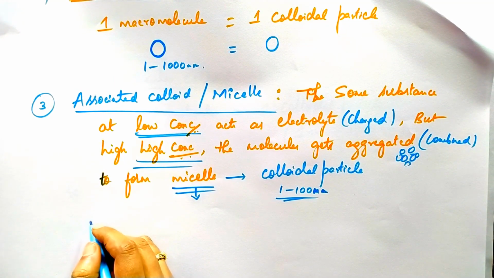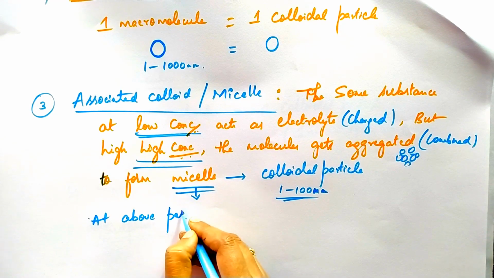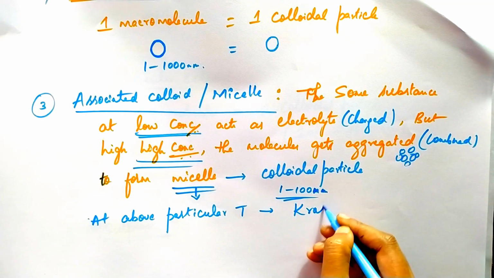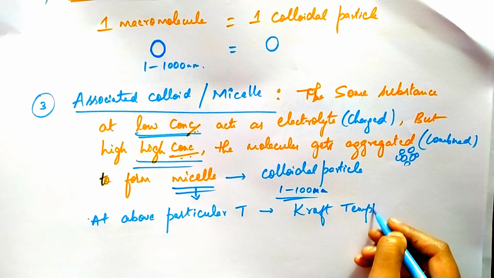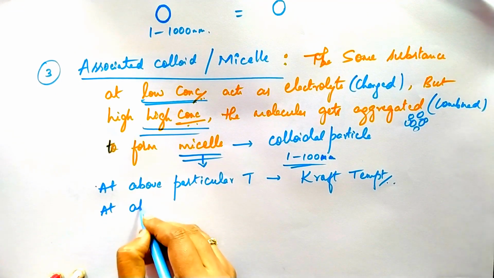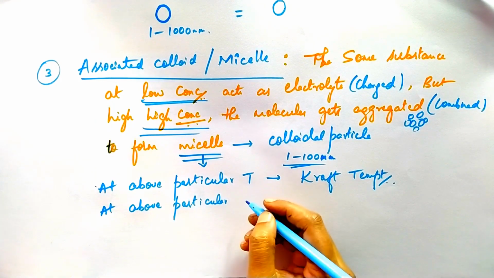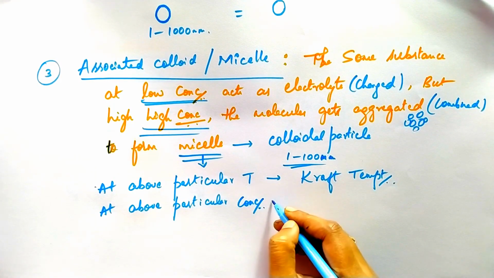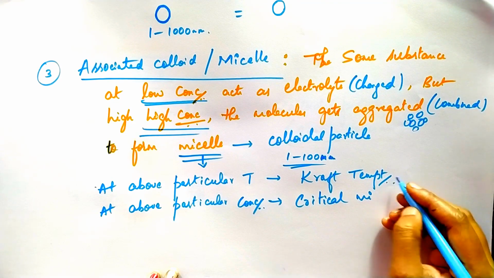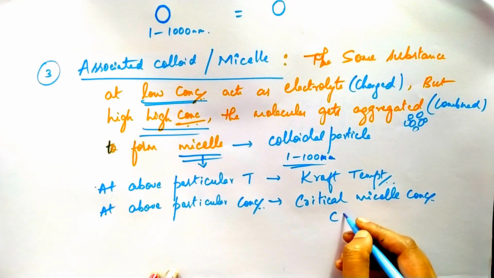The micelle is formed above a particular temperature called the Kraft temperature, and also above a particular concentration called the critical micelle concentration, in short form CMC.